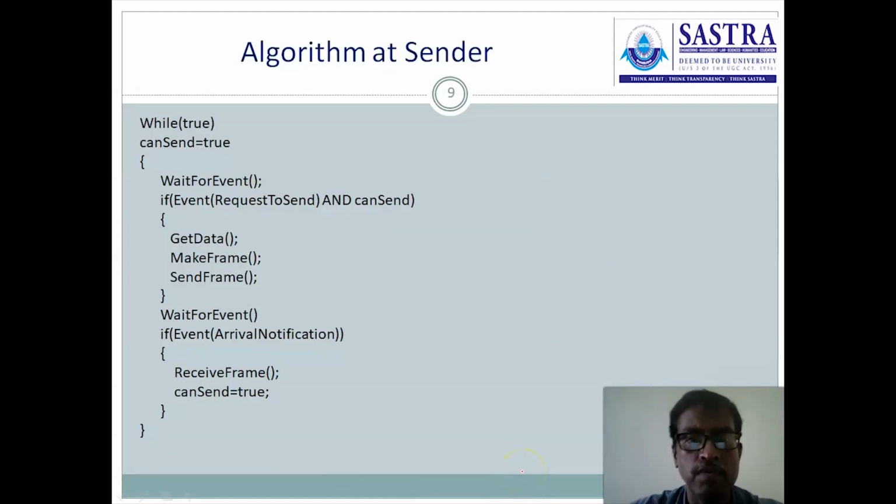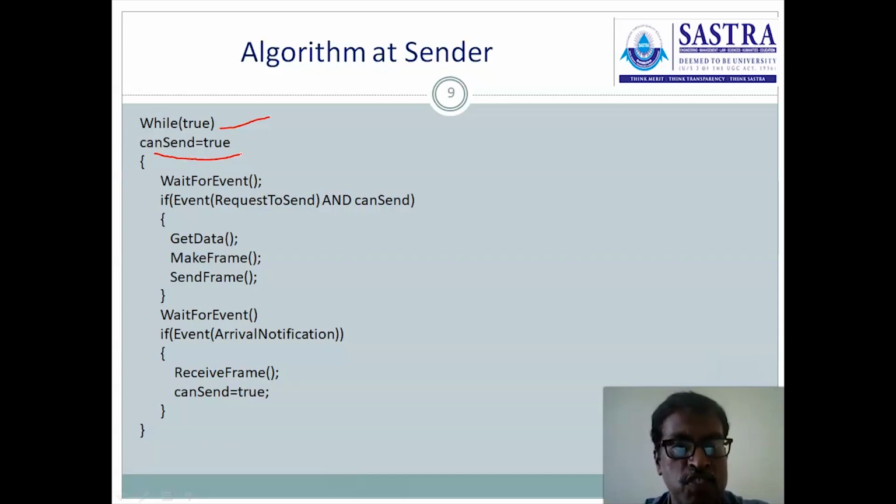And then next we are going to discuss the algorithm at the sender in the stop and wait protocol. As we have discussed earlier, it is an infinite loop. The algorithm is running continuously, so while true, and additionally we need this variable. Because in stop and wait, after transmitting one frame, it waits for the acknowledgement. There is no data transmission during the waiting time. Once the acknowledgement is received successfully, only then does the sender transmit the next frame.